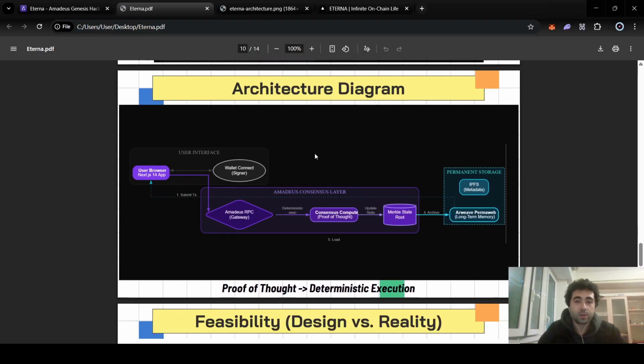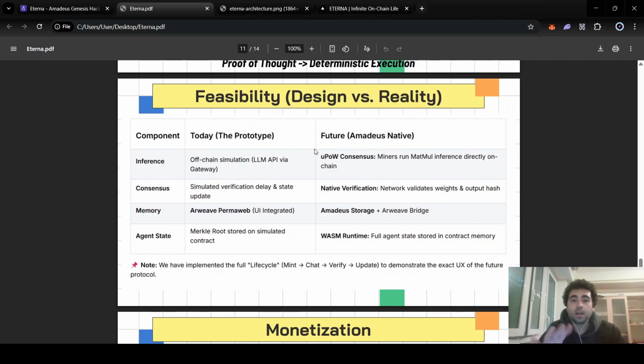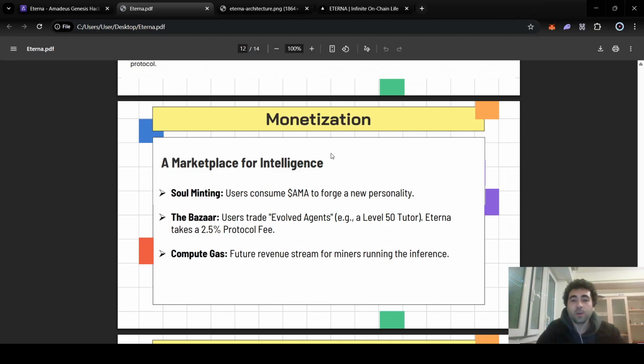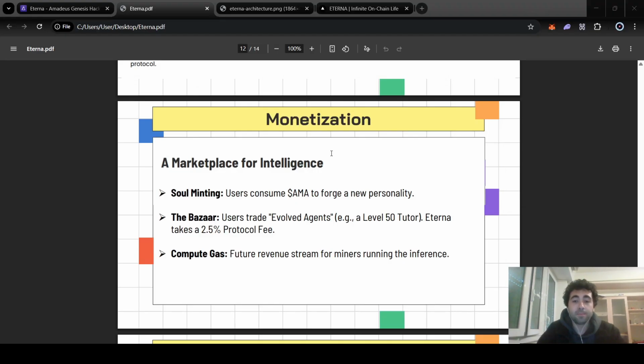And we already talked about the architecture part. The feasibility part, I mentioned almost all of it. So if you want to check it, you can just stop the video right now and read everything. So what about the marketplace? What can be done there? Does it matter? If yes, why does it matter?